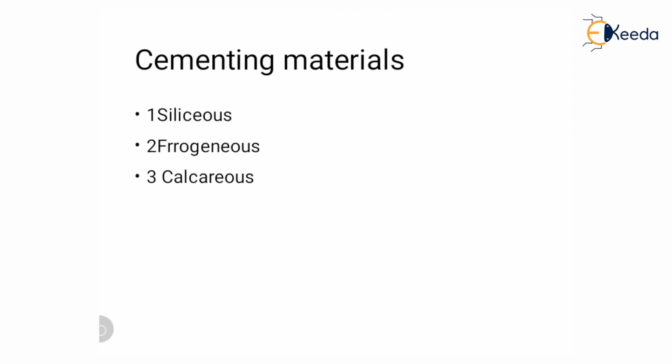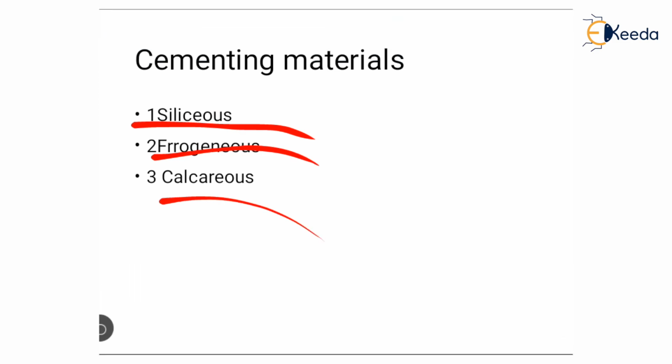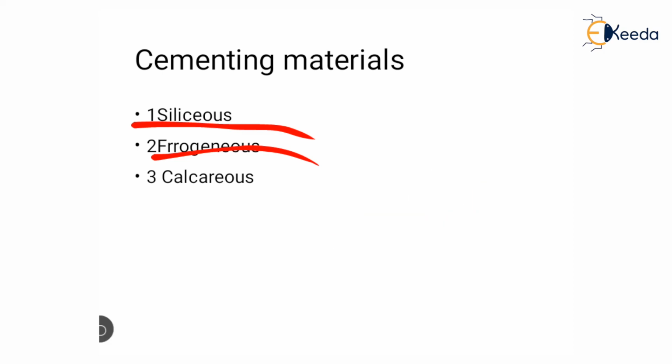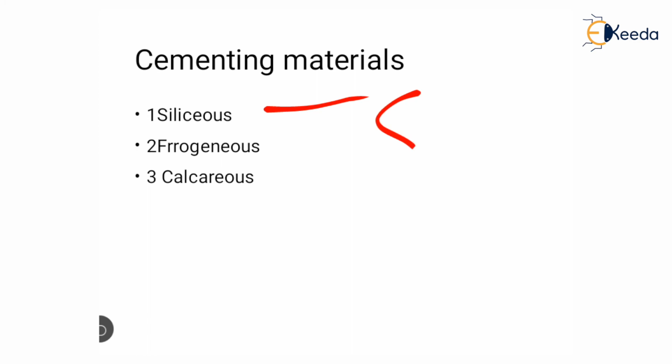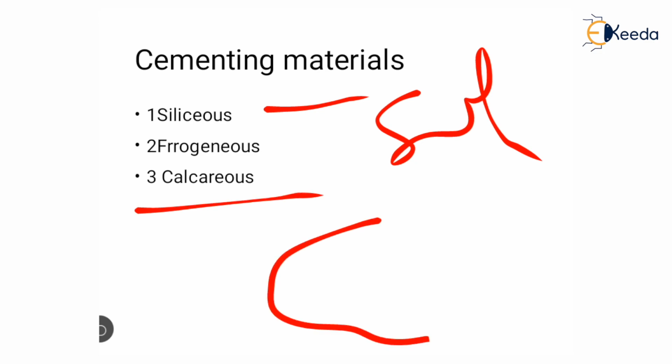Again, listen here carefully. Siliceous, ferruginous and calcareous. Calcareous cementing material consists of calcite, the ferruginous cementing material consists of hematite or iron oxide, and siliceous contains silica. If a rock consists of siliceous cementing material, then it appears very shiny. If it contains ferruginous cementing material, the rock appears red or reddish in color. In calcareous, the rock appears whitish in color but doesn't show much shine. So we can identify with the naked eye in this way which kind of cementing material is present in the rock.